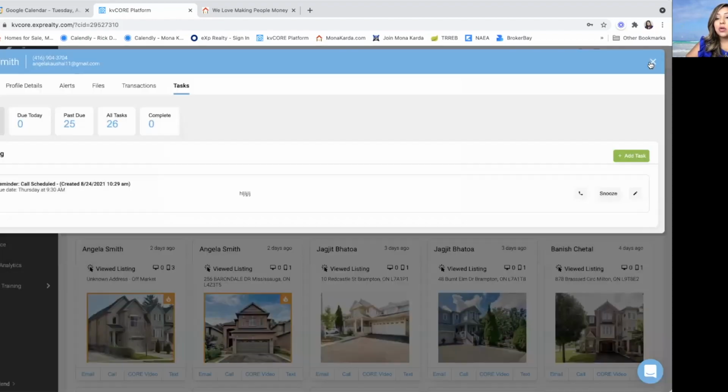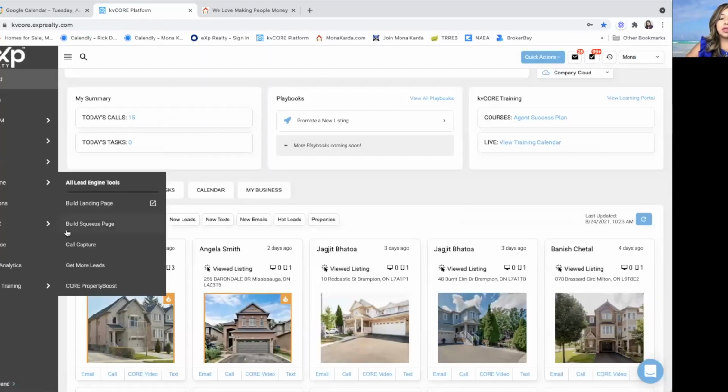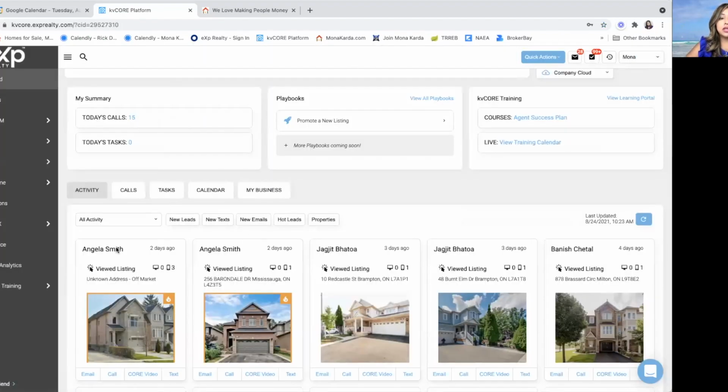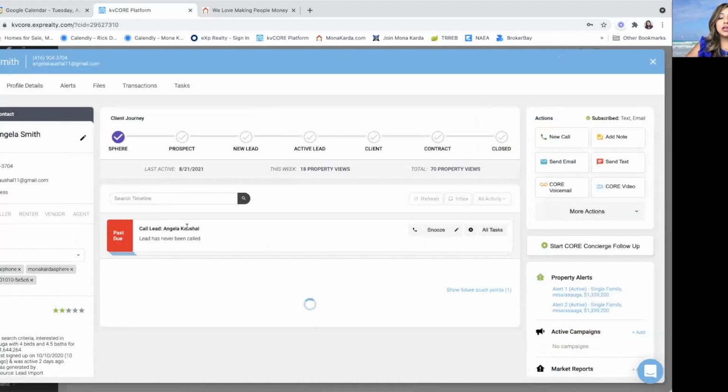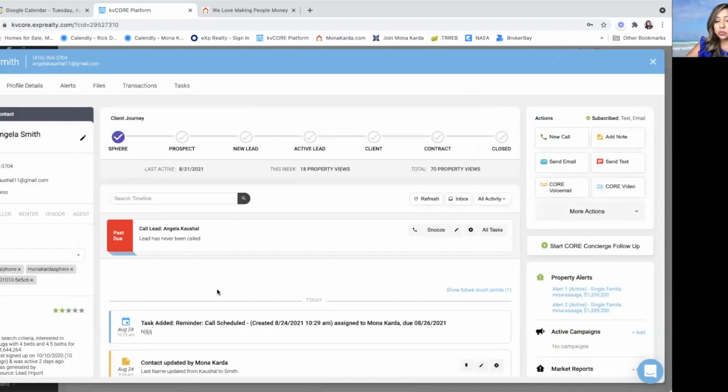So that way, when I go to my timeline of Angela, I will see here what properties we went to go see. And I can also make a note in there and say, she liked this property, she didn't like this property. Why did she like this one? Why didn't she like that? Because when you're working with 5, 6, 8 clients at one time, I'm sorry, I don't remember what client number 2 liked about property number 3.